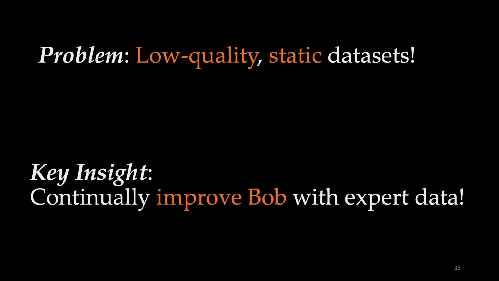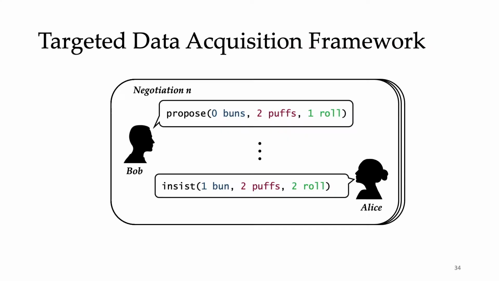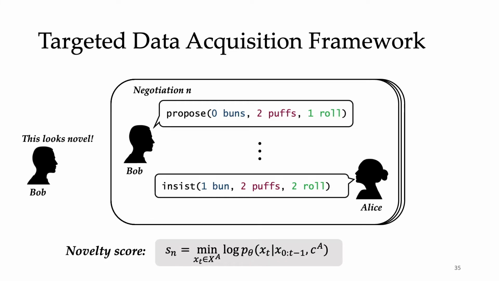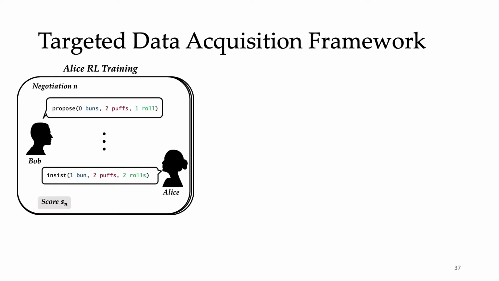Our key insight is to take an active learning approach. We unfreeze Bob and improve him with guidance from an expert. So in our framework, we have the same RL setup, but instead Bob does two things. He negotiates with Alice, but also scores each of Alice's utterances at the same time. The score is the log likelihood of Alice's utterances with respect to Bob's model. We then take the lowest or most surprising score and assign that as the overall score for that negotiation.